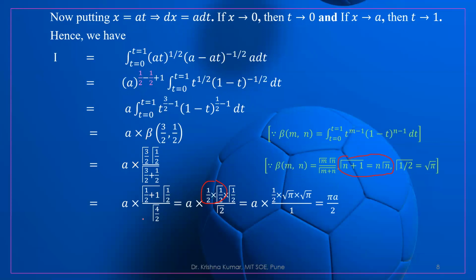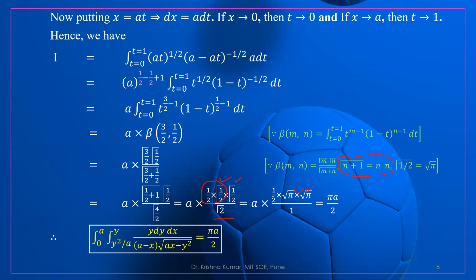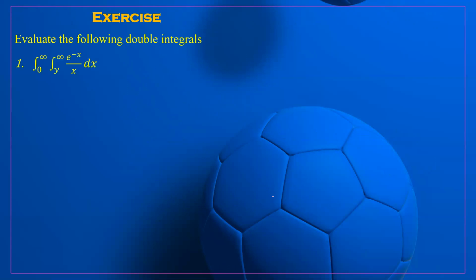And gamma 4 by 2 is equal to what? It is gamma 2, and gamma 2 is nothing but 1 factorial, meaning 1. So 1 by 2 gamma 1 by 2 times gamma 1 by 2 is equal to root pi into root pi into 1 upon 2. So it is pi upon 2, so pi a upon 2. This is our answer. In this manner, we are also able to find the double integration by changing the order of integration.